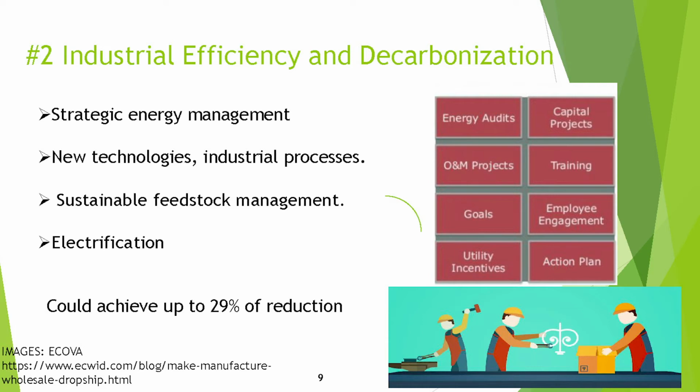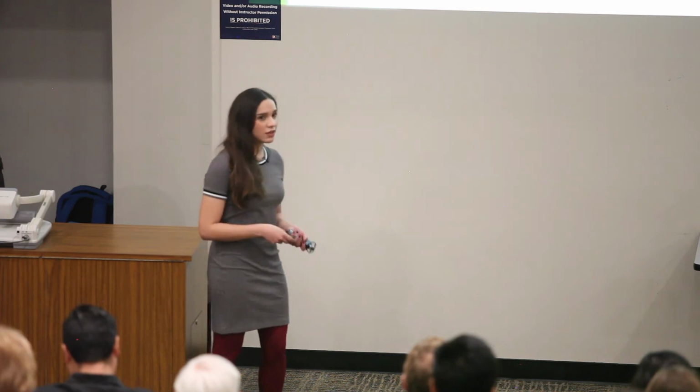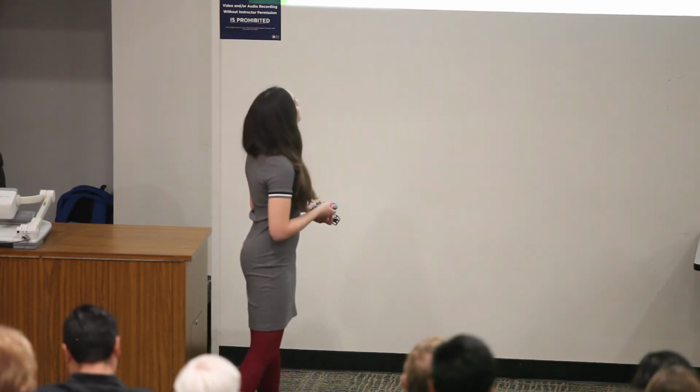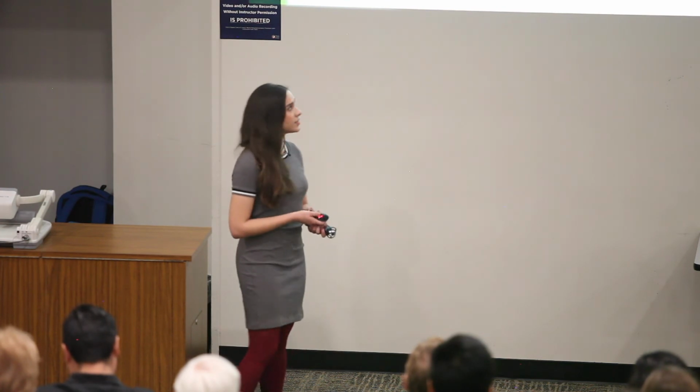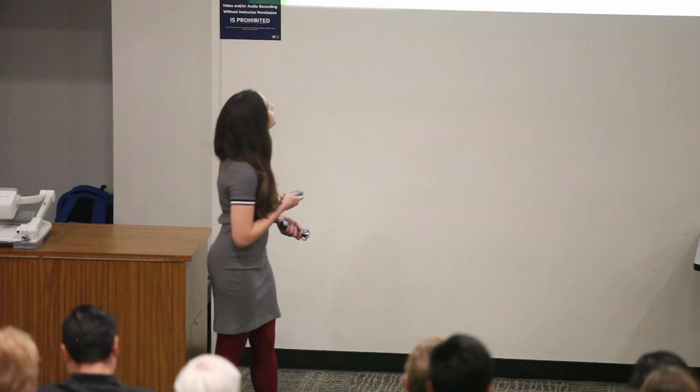Also, we could use new technologies and industrial processes, the use of new materials and manufacture processes that use the least amount of energy. Also have a sustainable feedstock management, which is the use of the least amount of feedstock in our processes. And electrification, if possible, of all industrial processes. And we could achieve a reduction of 29%.